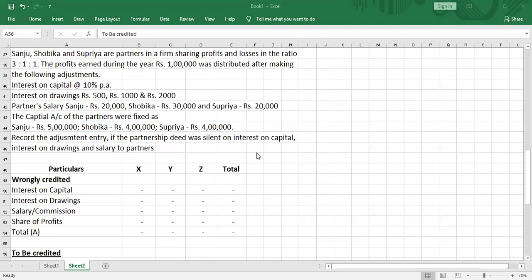In this video, I'm going to show you how to do the past adjustment in case interest on capital, interest on drawings or salary or any other adjustment for that matter has been provided while it should not be provided. I have a question for you here.